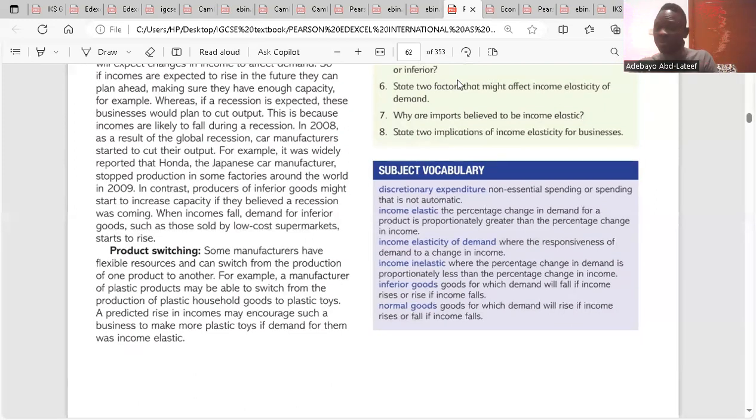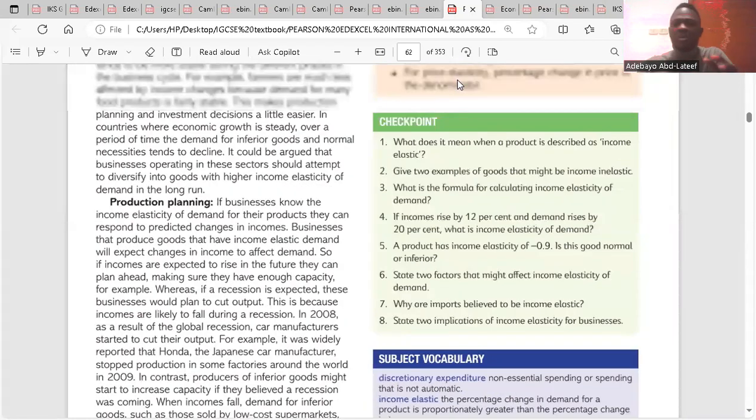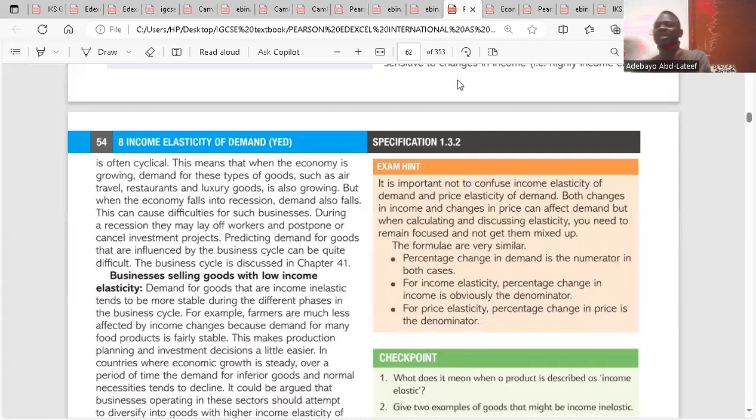Product switching. Manufacturers have flexible resources and can switch from the production of one product to another. So a predicted rise in income may encourage such a business to make more plastic. Basically, when we talk about product switching here, it means the flexibility you have as a business to be able to switch from one product to another. So if you are selling a product that is income elastic and it is predicted that income would fall in the future, then you won't be able to sell more. You can switch to a product that is income inelastic. Do you understand? So you can start making more revenue too. That is the point. That's product switching. Is it clear?